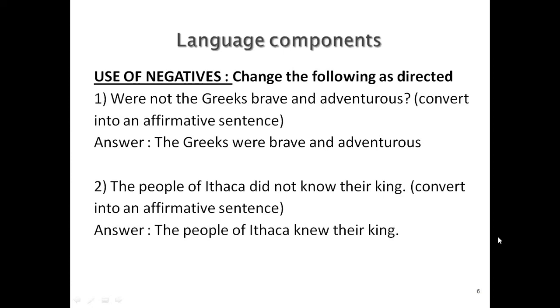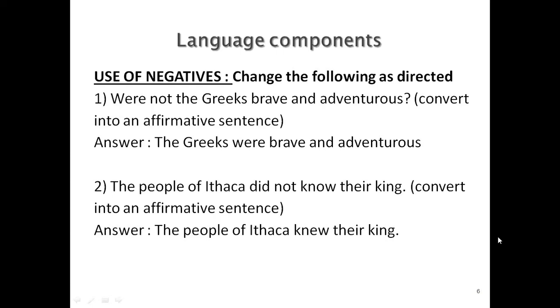So the answer goes like this. The Greeks were brave and adventurous. So were not the Greeks brave and adventurous is a question. Now the instruction is change it into affirmative sentence. So that's how the sentence the Greeks were brave and adventurous becomes the answer.